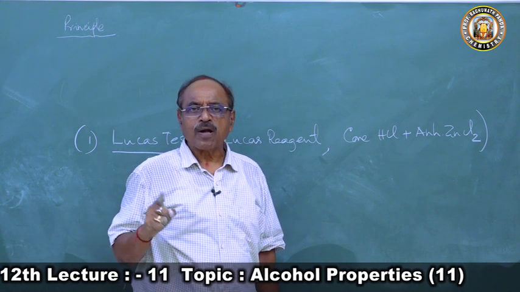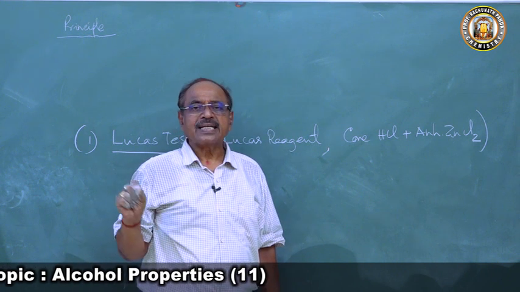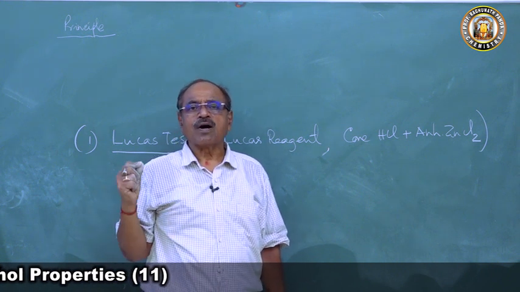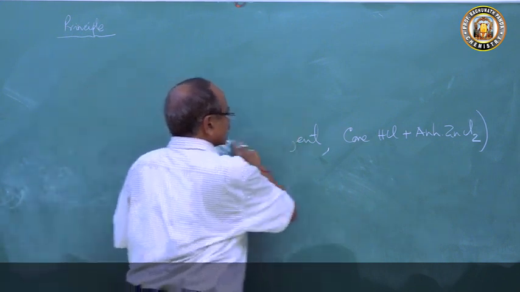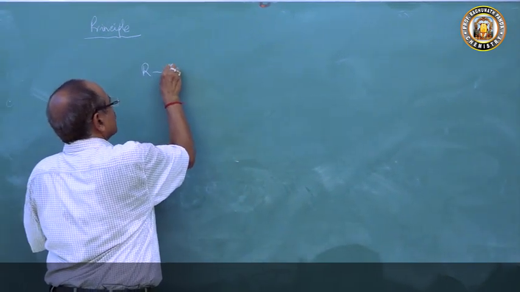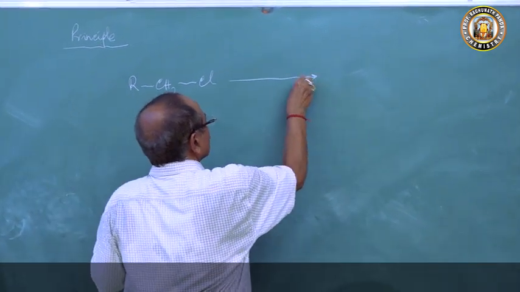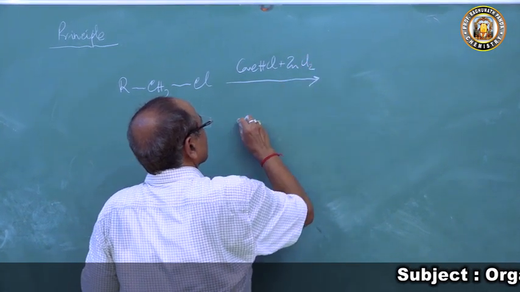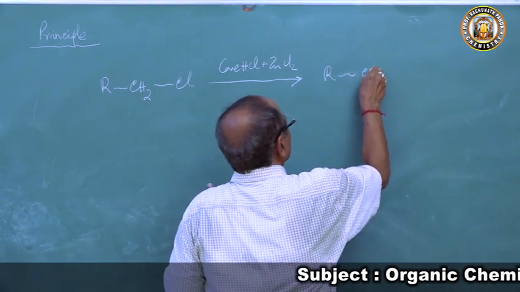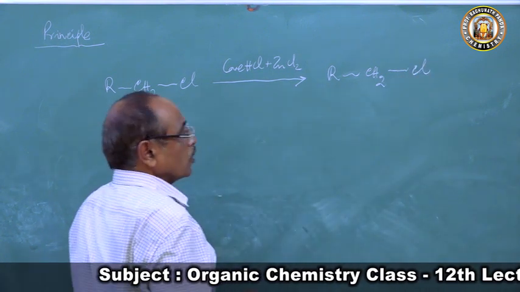This means primary alcohol will form primary alkyl chloride, secondary alcohol will form secondary alkyl chloride, and tertiary alcohol will form tertiary alkyl chloride. If you take 3 test tubes and add the Lucas reagent, we take primary alcohol RCH2OH. We add the Lucas reagent, concentrated HCl plus anhydrous zinc chloride, and it will form RCH2Cl. This is a reaction involving the OH group.